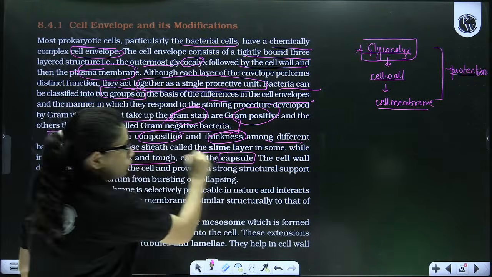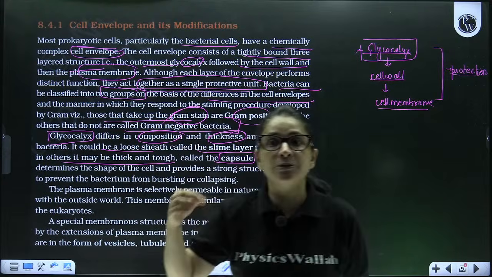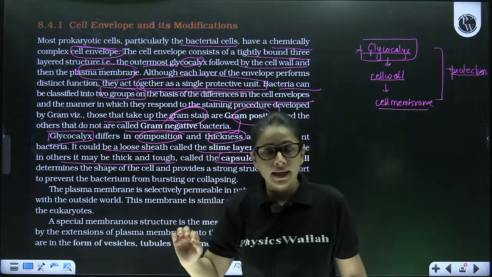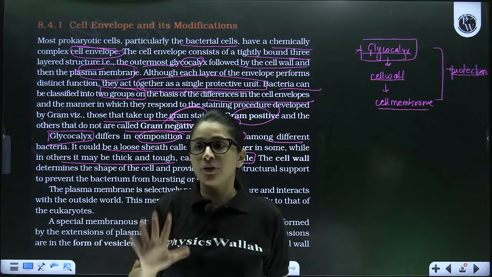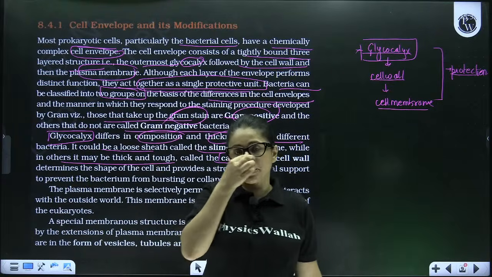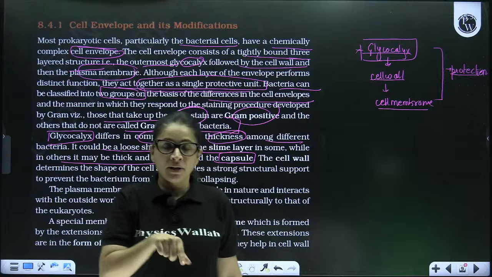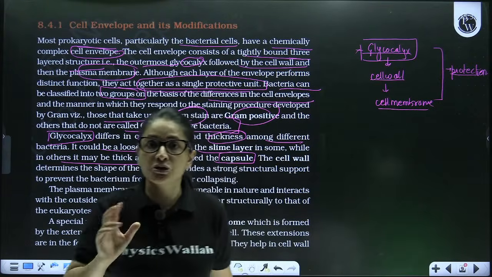Now, just remember, beta, if glycocalyx is present in the form of a capsule, then it provides an additional function to bacteria, that is protection against the host immune system. However, if glycocalyx is present in the form of a slime layer, then apart from protection, it also avoids dehydration of the bacteria.